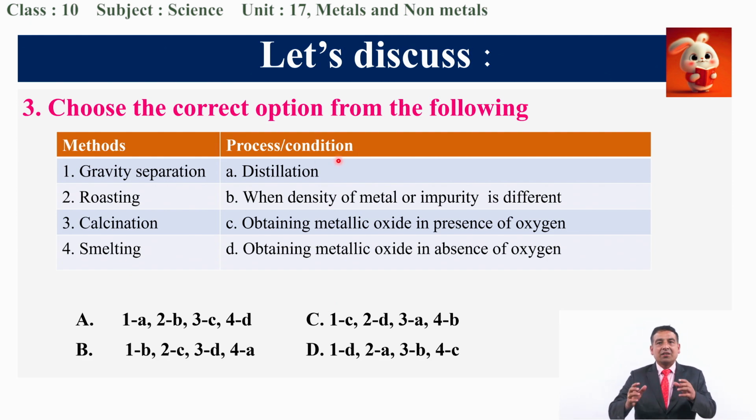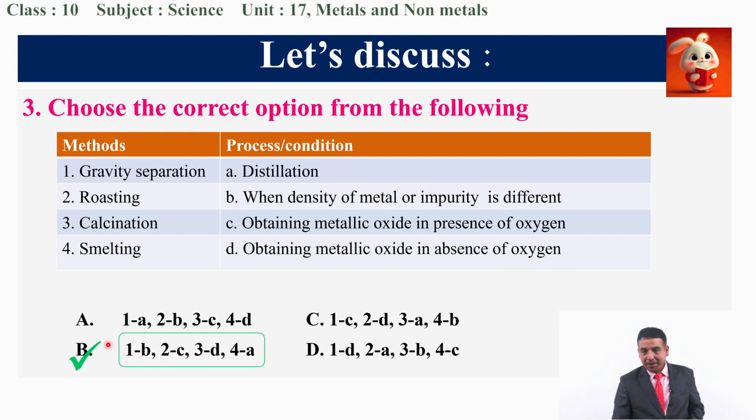In smelting, the reduced metal or oxidized metals are fed into the furnace, then they will melt and the molten mass or molten metals will be taken out and the impurities will be distilled out. So this is all about the relationship between smelting and distillation. So option B is the correct answer of this question.